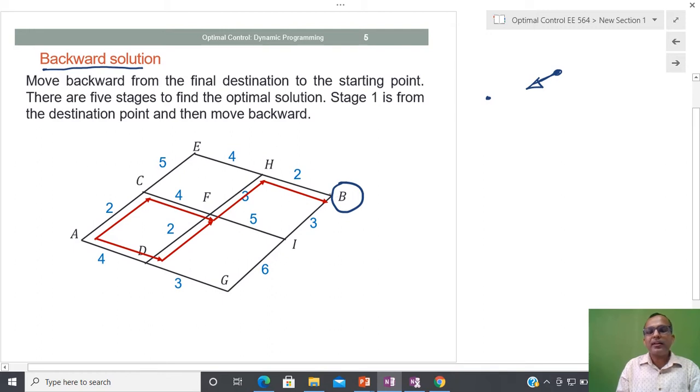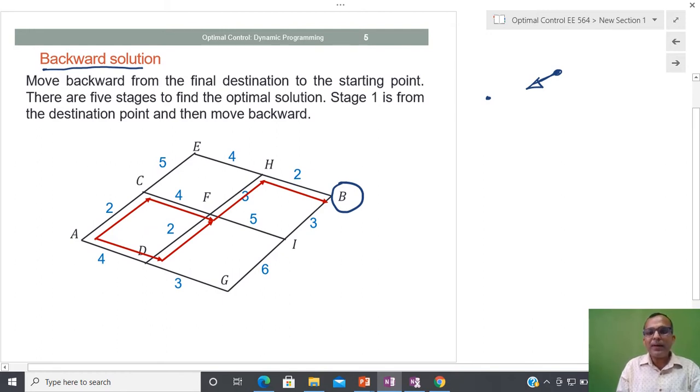Now I have to move from this point to this point such that I have some kind of optimal solution, some optimal way to move from here to here, or I will minimize whatever performance measure there is from here to here.